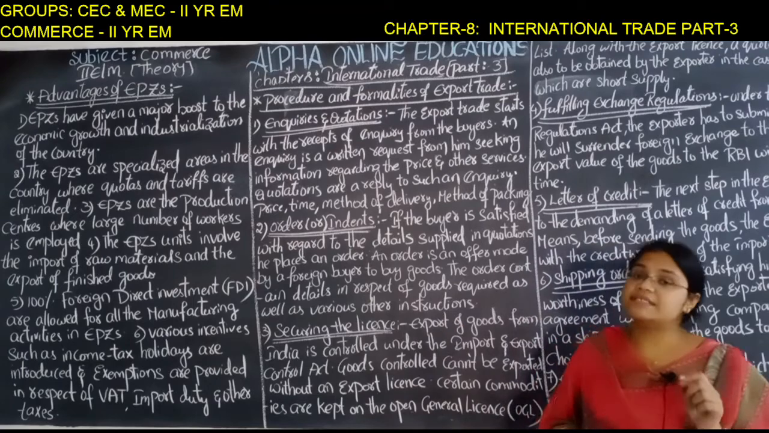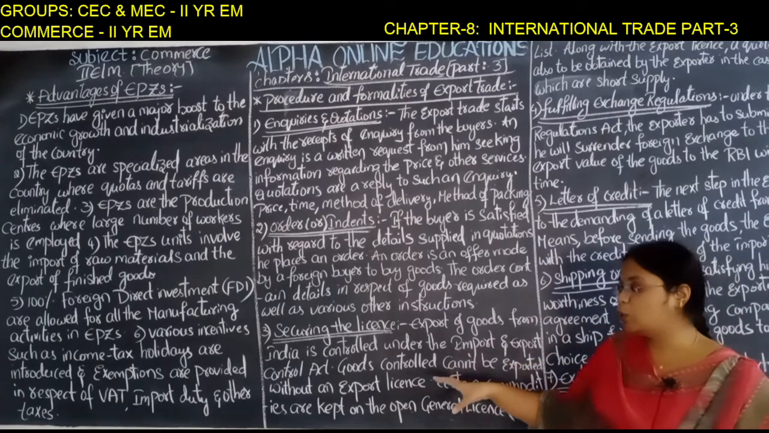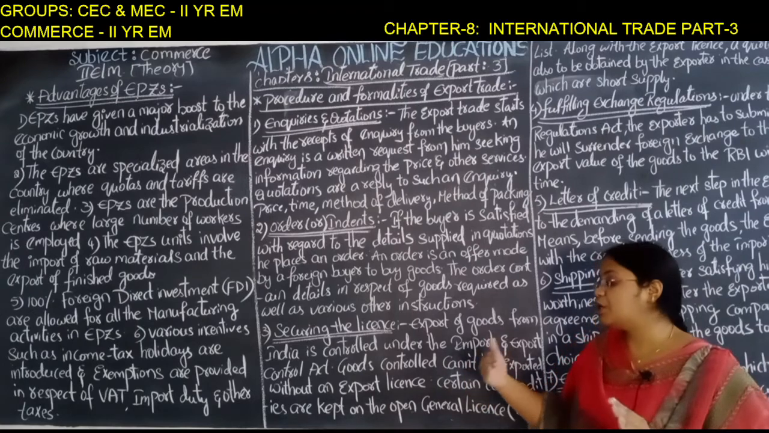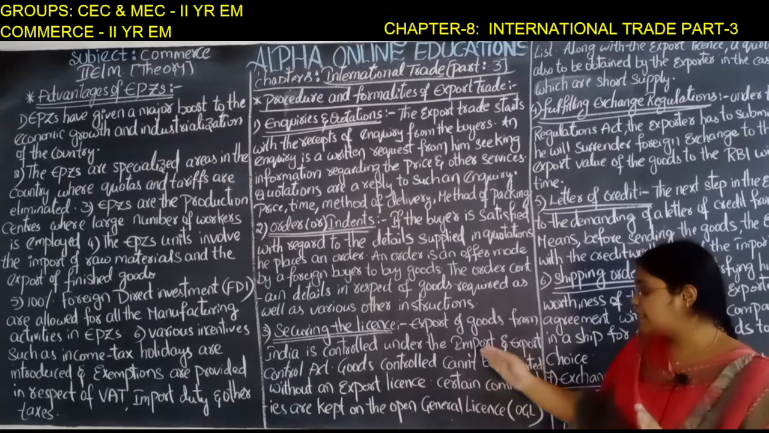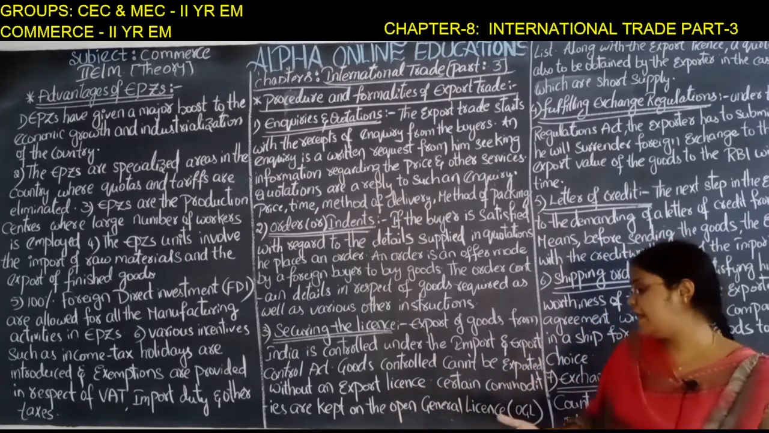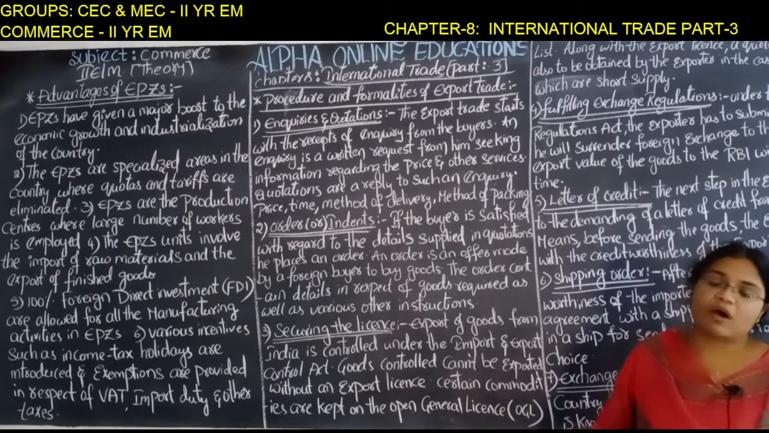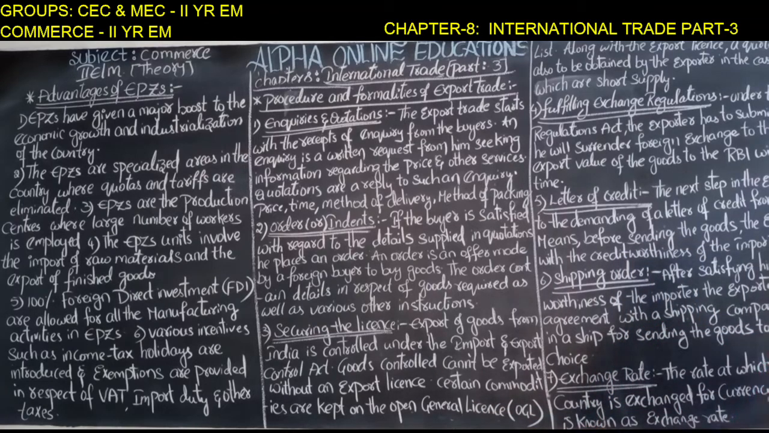So a license is generally granted in order to control the goods. Without permission, the goods can't go outside the country. So certain goods require an export license and certain goods are freely exported and do not require any kind of license. This is a common feature of securing the license.